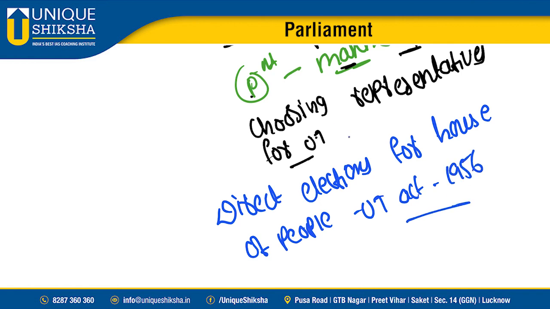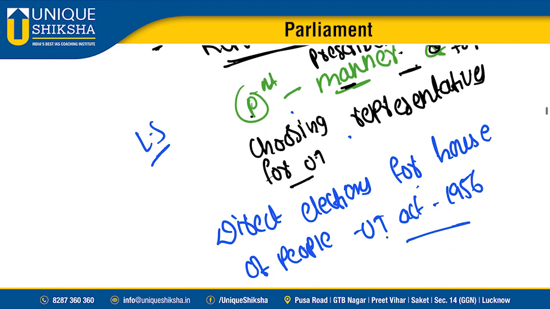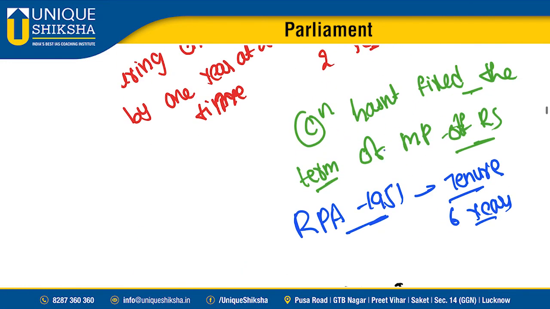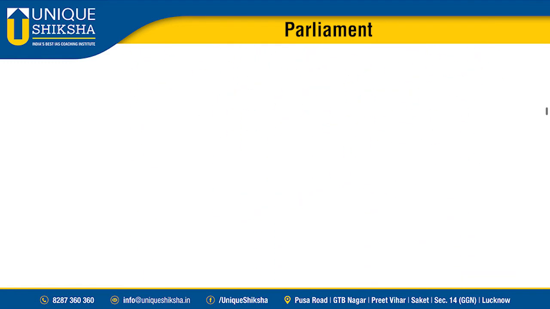Our constitution was silent on how the representatives of UTs should be given representation in Lok Sabha. So it was decided by parliament, through the Union Territories Act 1956, where they said direct election. I was discussing this in the context of this: our constitution hasn't fixed the term of MPs of Rajya Sabha. This was also left to parliament. So later parliament enacted the Representation of People Act 1951, where they said the tenure of the members of Rajya Sabha shall be 6 years. So let me discuss one thing here about the Delimitation Commission.